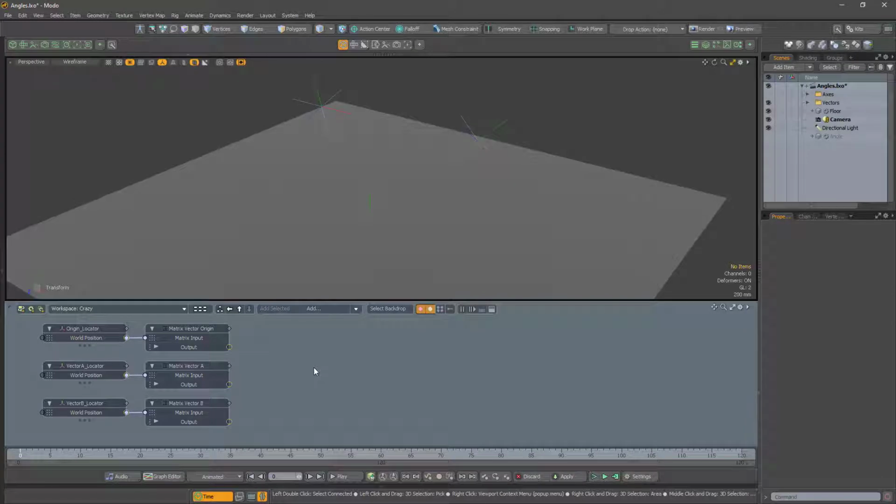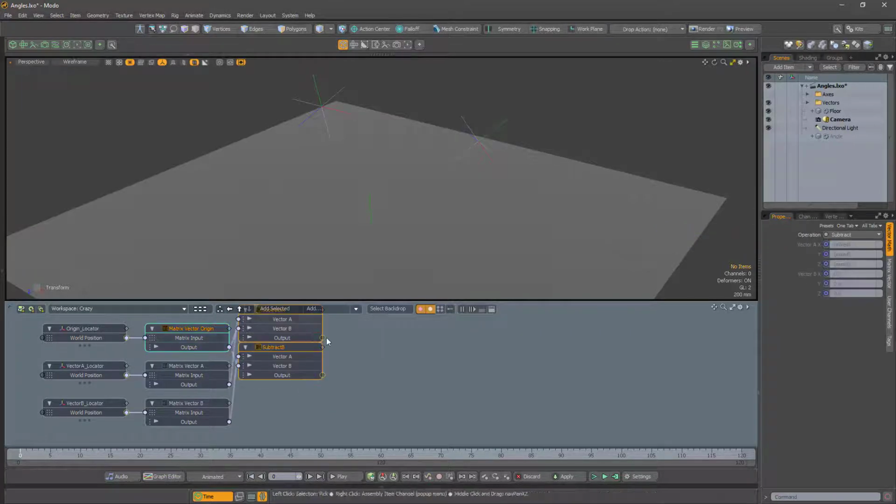So here it is in MODO. First, we need to convert our position matrices into XYZ positions using matrix vector. Remember to select the translation row. Next, we need to create the vectors by subtracting the intersection point. In my case, the common point is the origin, so I don't really need to do this, but at least we should try to be general.